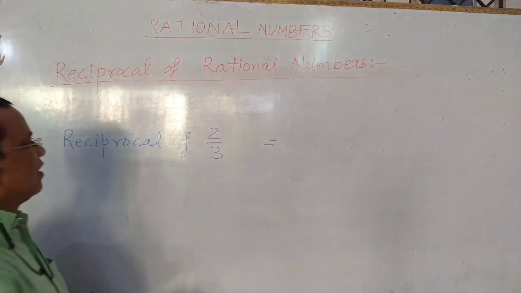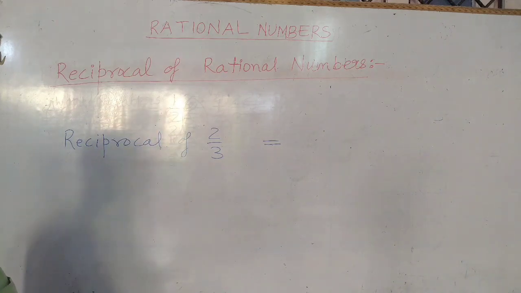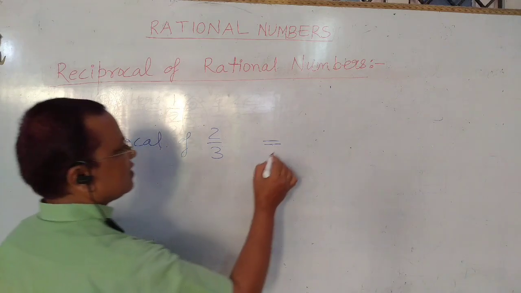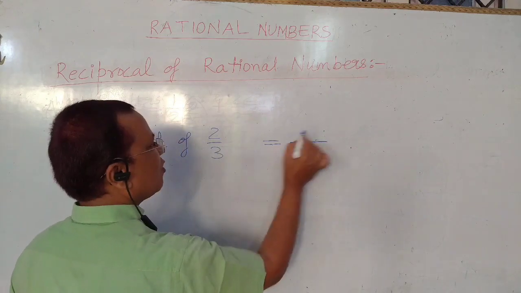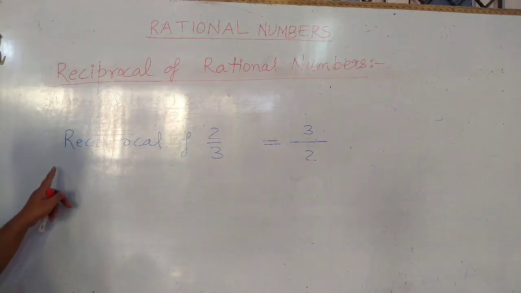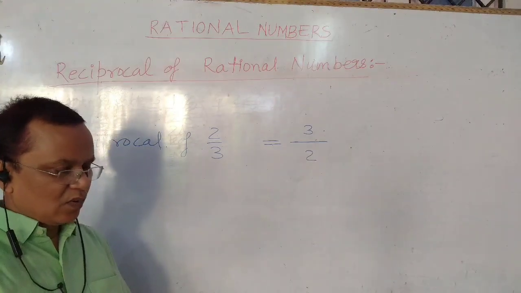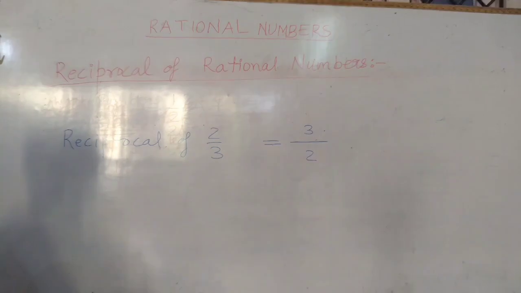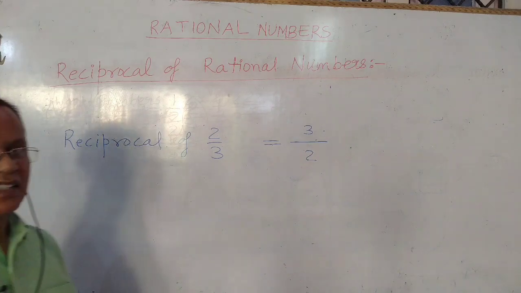If we want to find the reciprocal of 2 upon 3, then we interchange the numerator and denominator and we get the reciprocal of the number. Here the reciprocal of 2 upon 3 becomes 3 upon 2. So the reciprocal of 2 upon 3 is equal to 3 upon 2. In this way we apply operations on rational numbers and we get the reciprocal of rational numbers.